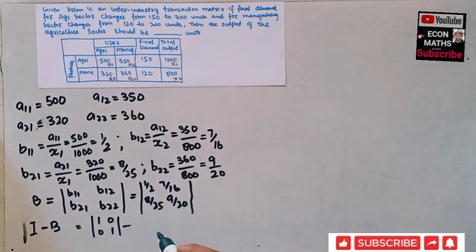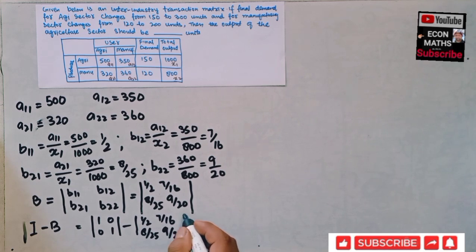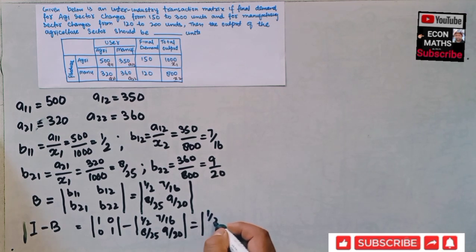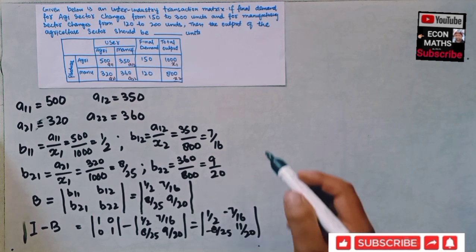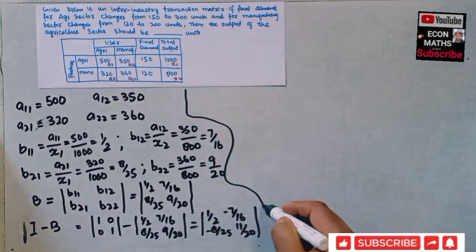From there we subtract this B, which is 1 by 2, 7 by 16, 8 by 25, and 9 by 20, which comes out to be, so 1 minus 1 by 2 is 1 by 2, minus 7 by 16, minus 8 by 25, and now 20 minus 9 is 11 divided by 20. So this is our Leontief matrix. Okay, I hope I am making myself clear.